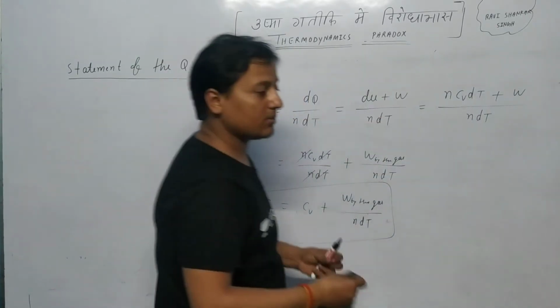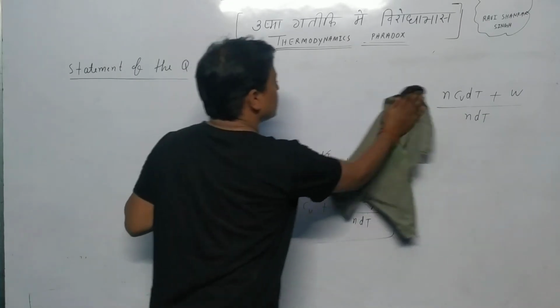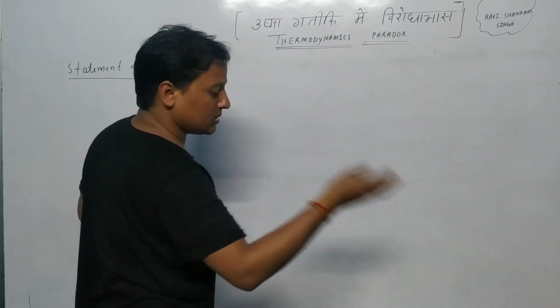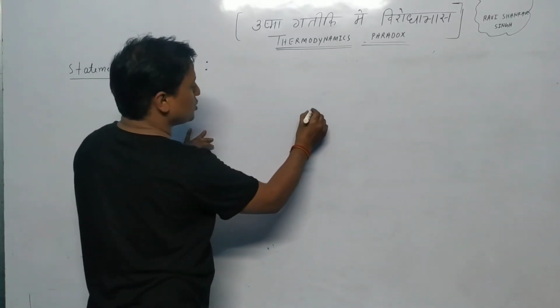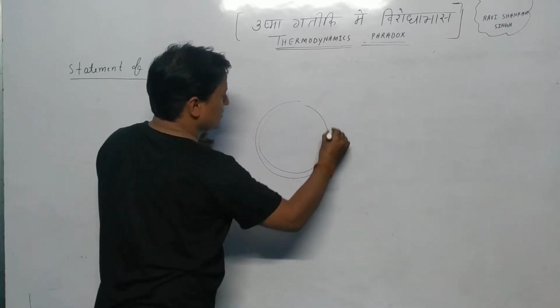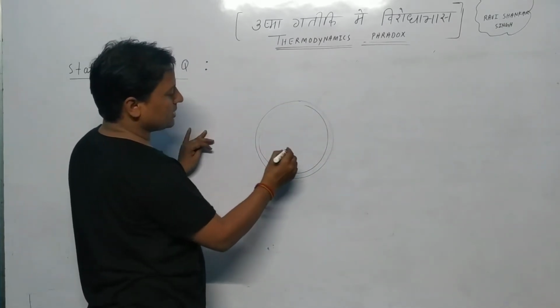And the information is given. In the system it is given that it is a soap bubble, and we know a soap bubble has a double layer.